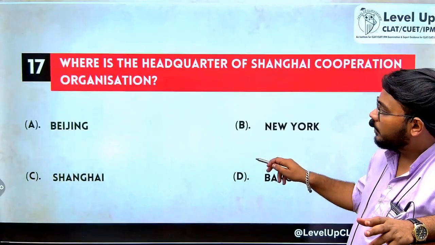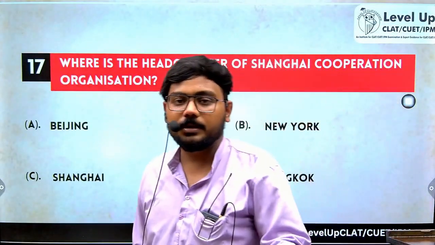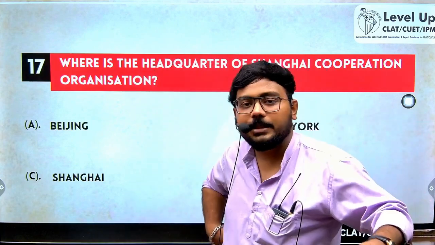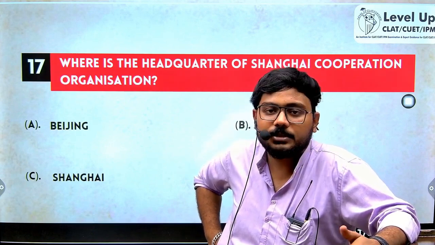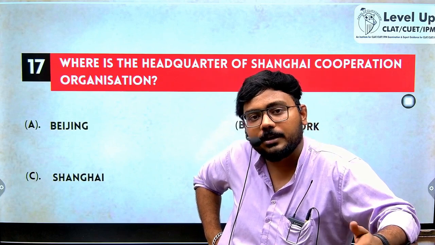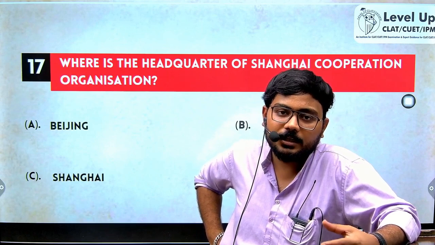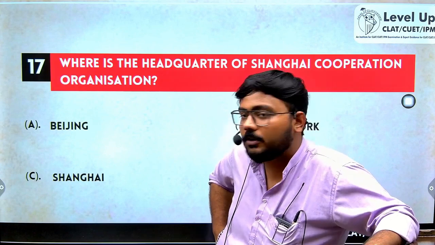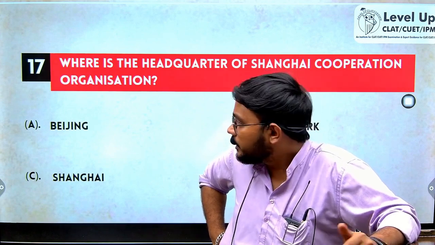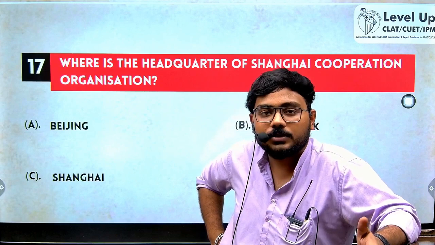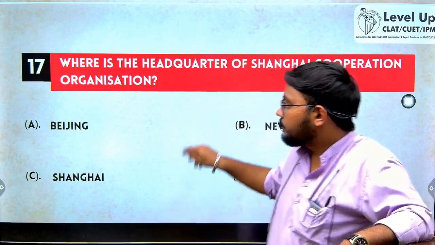Where is the headquarters of Shanghai Cooperation Organization? SCO is a China-led organization in which India and Pakistan are also members. Both of these became members of SCO in 2017. Russia is also a member and there are around 10 members. The Shanghai Cooperation Organization was established to promote the interest of regional and southern powers like India and emerging economies like China and Russia. Although it has the name Shanghai, the headquarters is in Beijing, so please make sure that you are not getting confused. The headquarters of SCO is in Beijing.